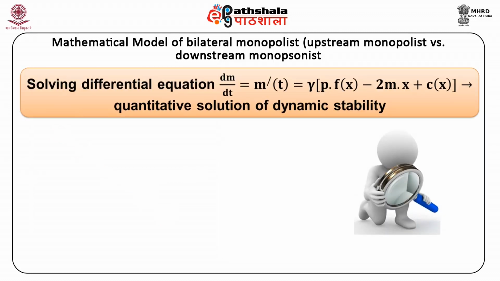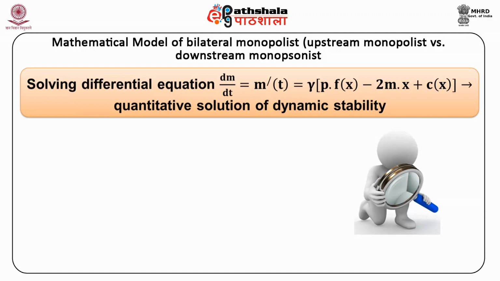By solving the first order differential equation, delta m by delta t is equal to m dash t is equal to gamma into p into fx minus 2 into m into x plus cx, we get the quantitative solution of dynamic stability.